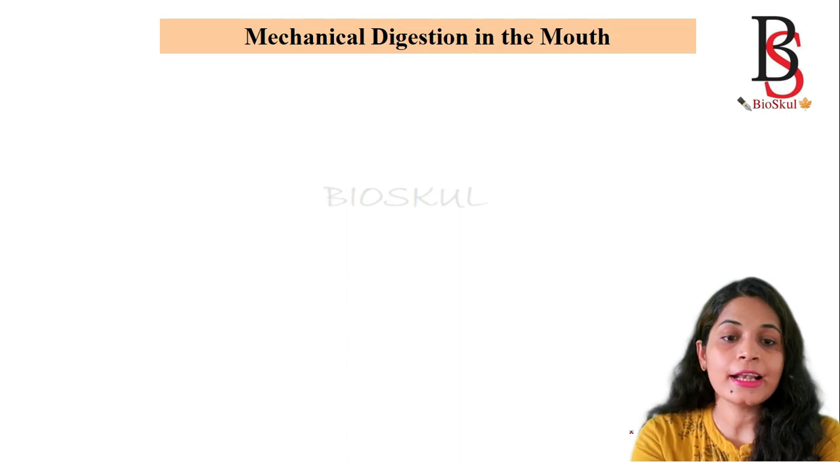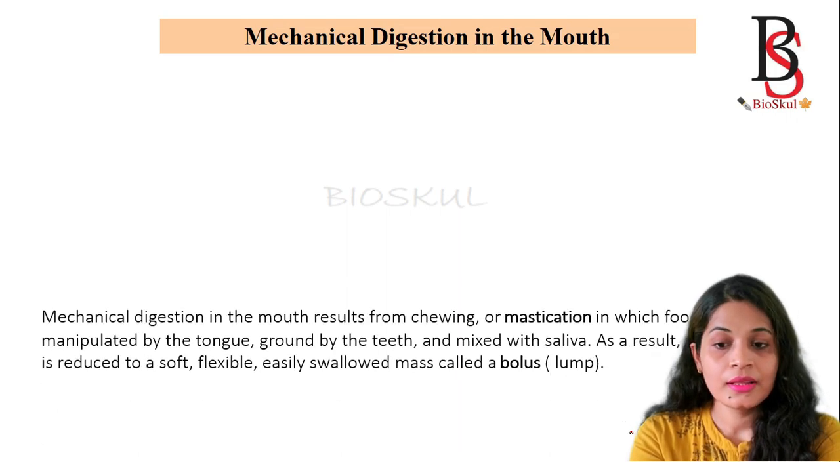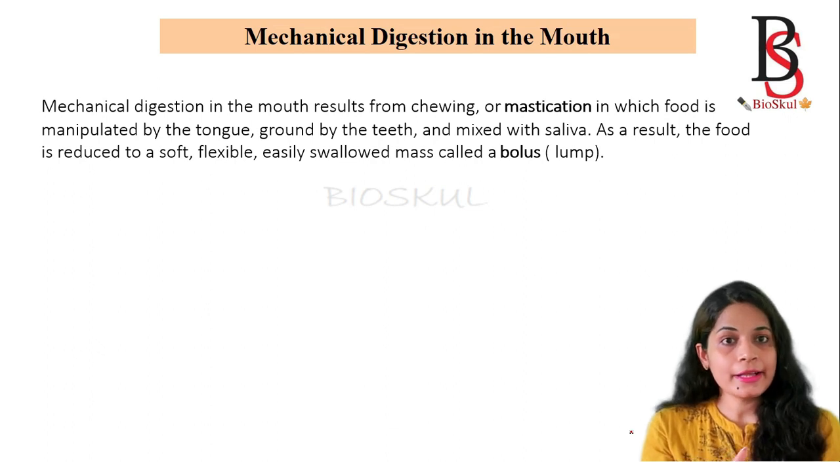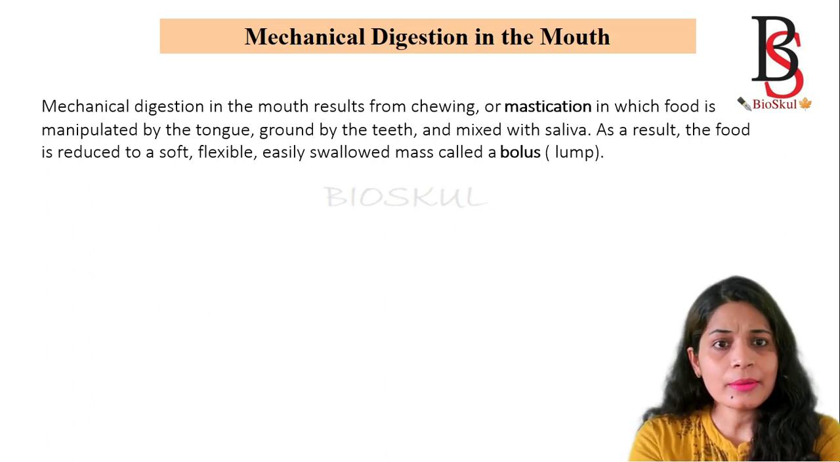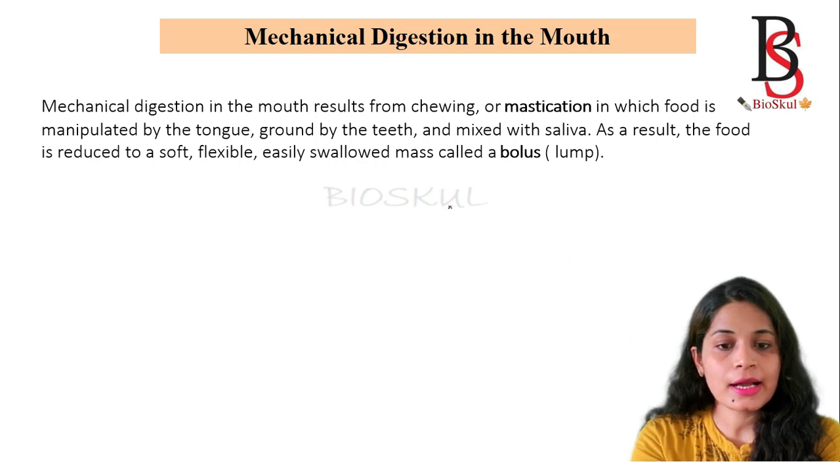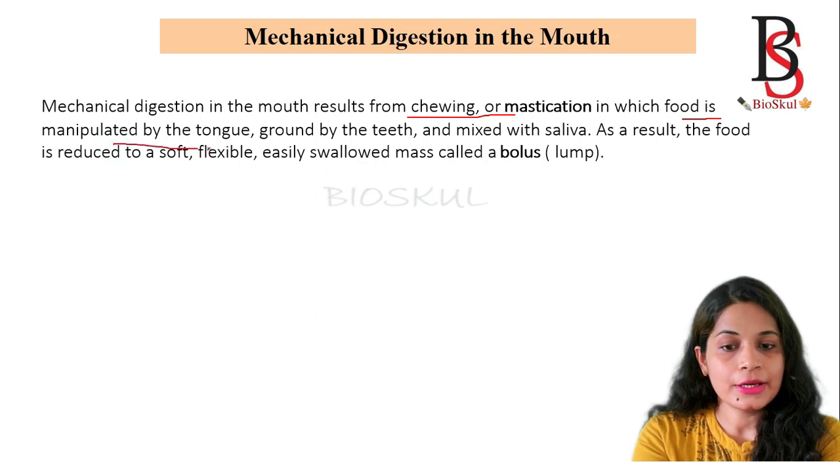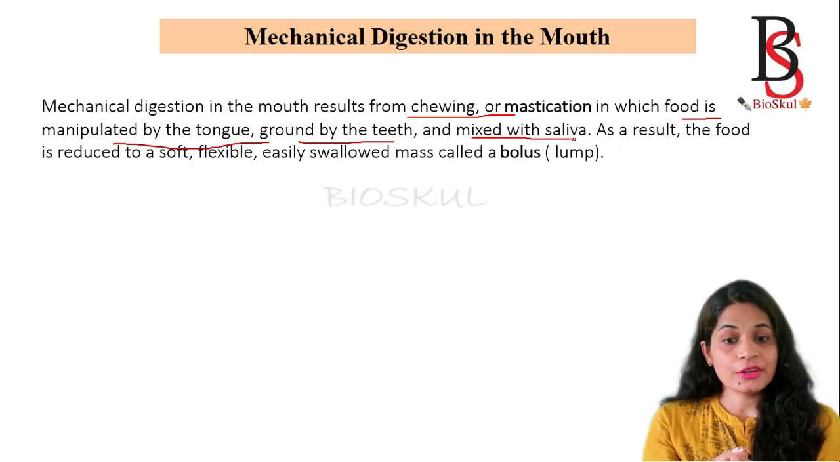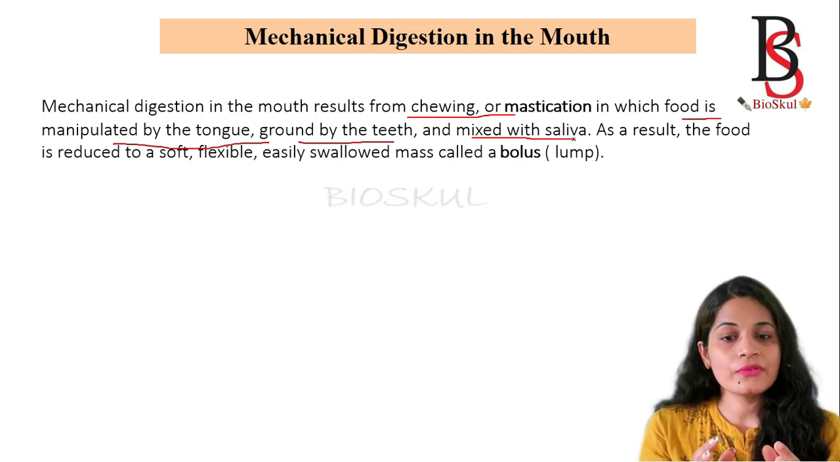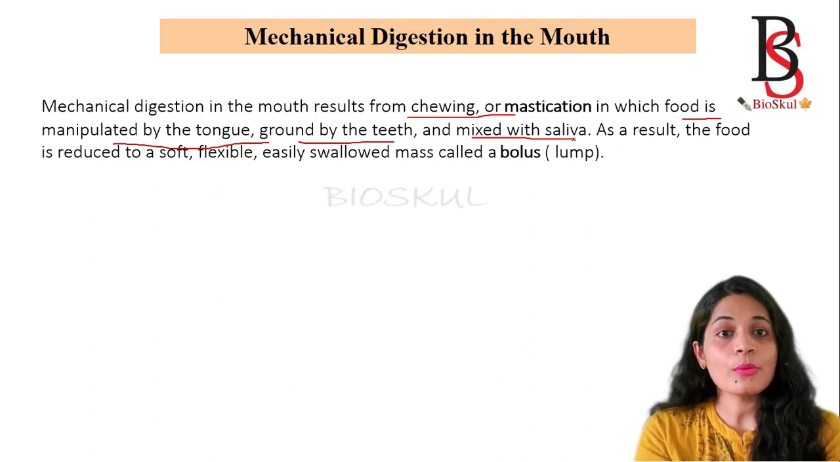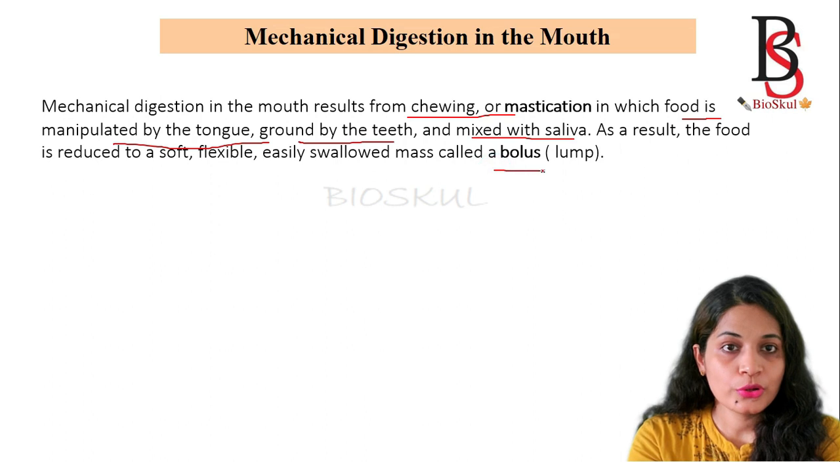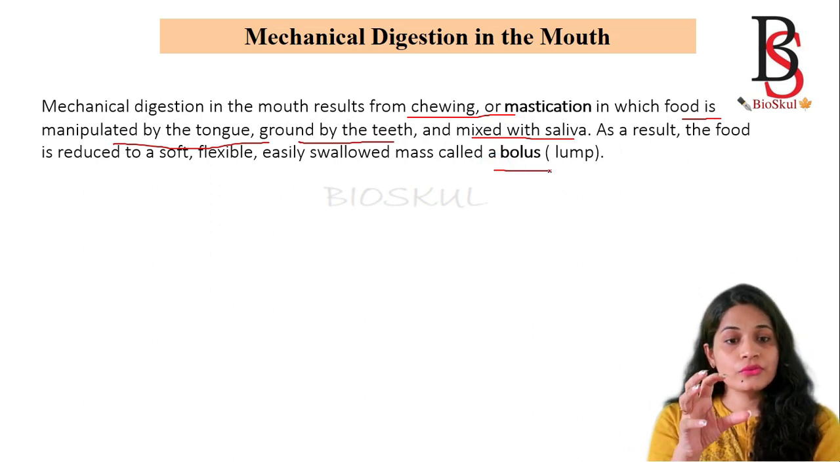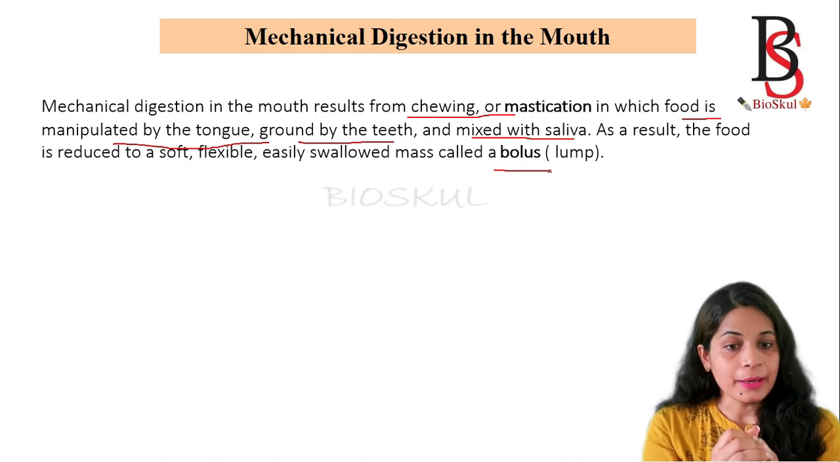Now we come to the mechanical digestion in the mouth. Mechanical digestion means the physical breakdown of food materials. What mechanical digestion takes place in the mouth? It is chewing. So in the chewing process, what happens? The food is manipulated by the tongue, ground by the teeth and mixed with the saliva. As a result, it forms a soft, flexible mass known as the bolus. So what is the bolus? The bolus is food combined with saliva.